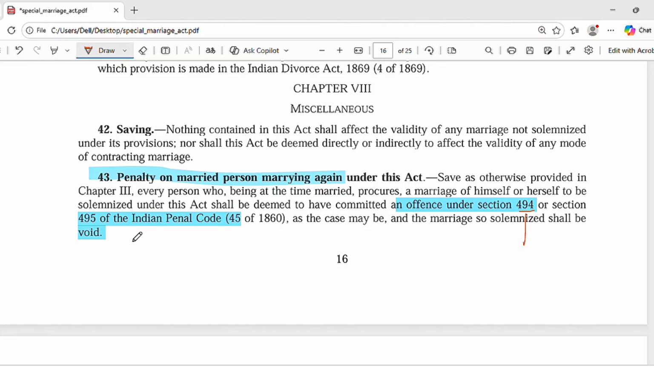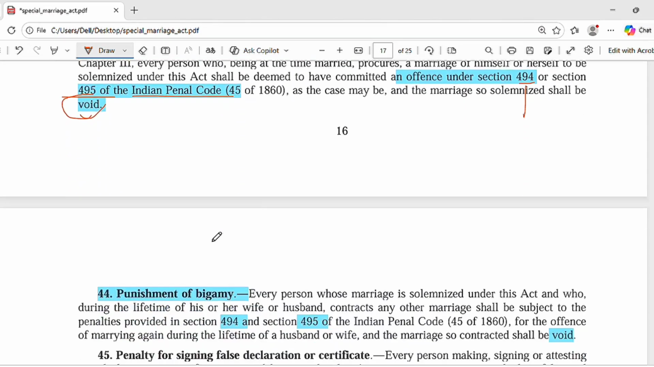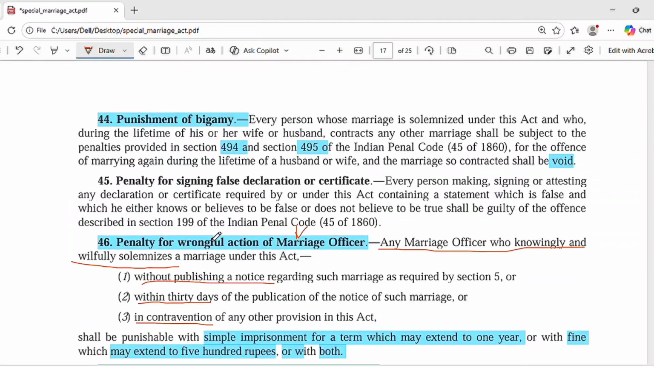Now the Indian Penal Code has been changed to BNS. You have to see the section there, but the concept is generally the same. No great change, only the section number has been changed. So there will be a penalty. The punishment for bigamy is again section 494 and 495 of the Indian Penal Code, and such a marriage will be void. Section 45 is not important.